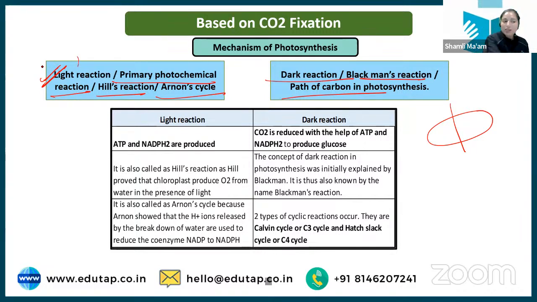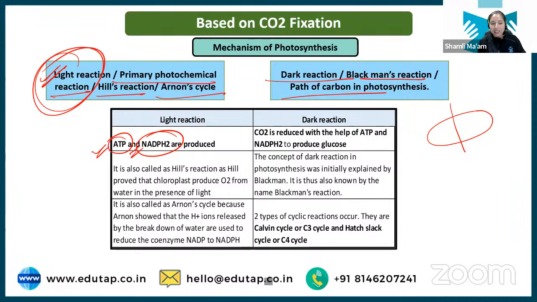Now as I was telling you, the first phase is where light is required. This is the first reaction, that is light reaction. Here ATP and NADPH2 are produced. Now these are the energy packets that I was talking about. These are the forms of energy that get released in this light reaction. The hydrogen ion gets attached to NADP and converts it into NADPH. Again, this is the form of energy that helps in reducing carbon dioxide into the glucose.